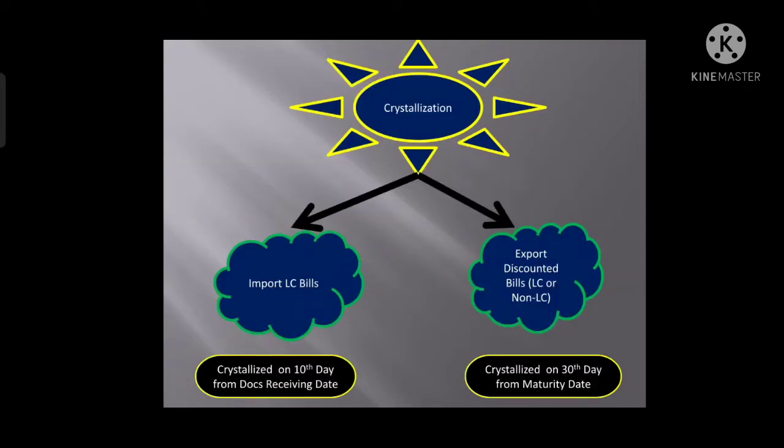Crystallization basically applies to two types of bills: import LC bills and export discounted bills. For export discounted bills, whether the export bill is under collection or under LC, both apply, but the bill should be discounted, purchased or negotiated. Now the question is when these bills will be crystallized. First, the import LC bill.